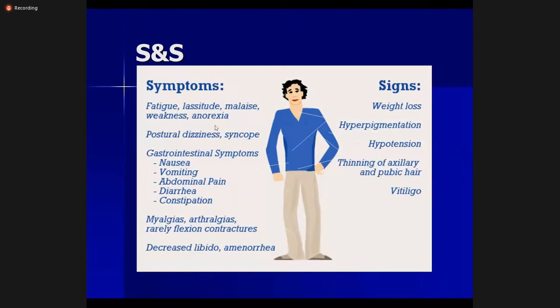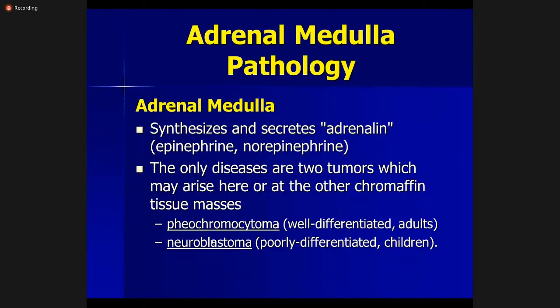Symptoms are fatigue, lassitude, malaise, weakness, and anorexia. There's postural dizziness and syncope due to hypotension. Then gastrointestinal symptoms are present, which are nausea, vomiting, abdominal pain, diarrhea, and constipation. Then myalgias, arthralgias, and rarely flexion contractures are present, decreased libido, and amenorrhea.